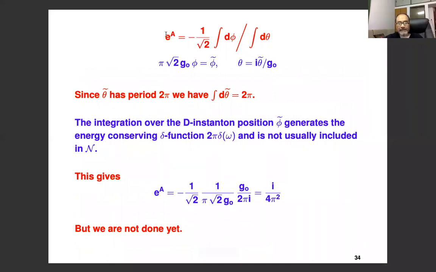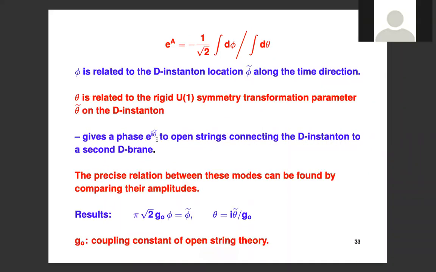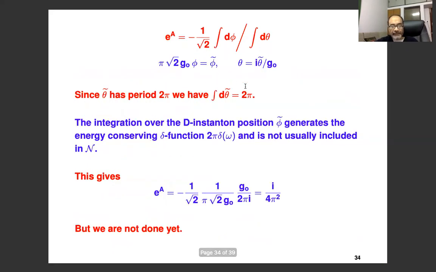So I didn't really say very much because these are just the previous equations. Whatever equation appeared in page 33 is here. And now I'm saying that theta tilde has period 2 pi. This you can see because by definition, what theta tilde does is to give a phase e to the i theta tilde to the open strings. So if you change theta tilde by 2 pi, nothing changes. So the theta tilde integral will give you 2 pi. You just substitute theta in terms of theta tilde and use this.